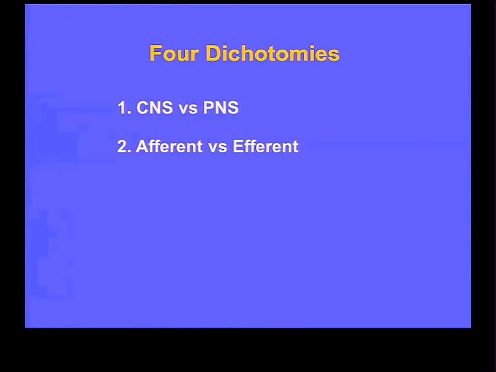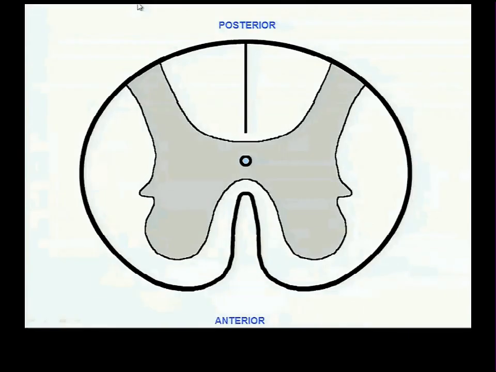And there are some parts of the central nervous system concerned solely with processing information brought to it, therefore solely afferent processing, and some parts concerned solely with sending stuff out. They're therefore efferent parts of the central nervous system.